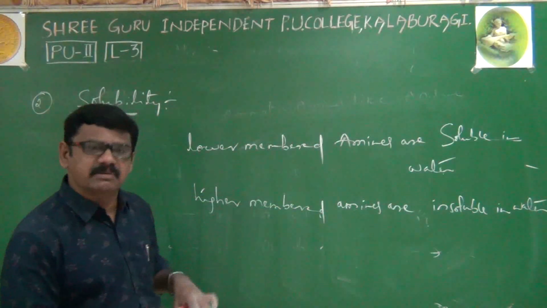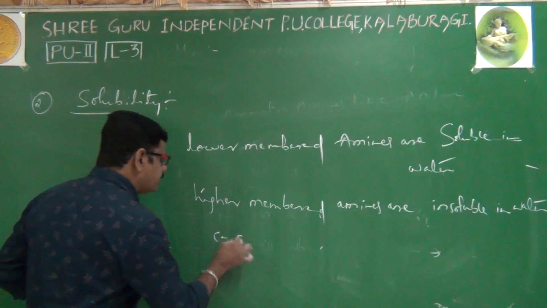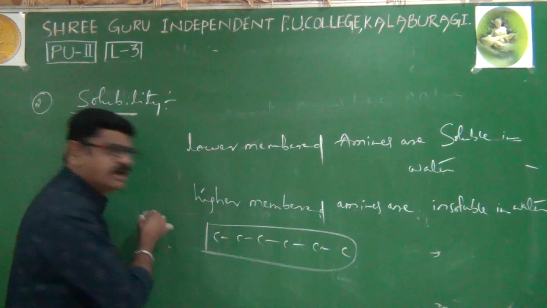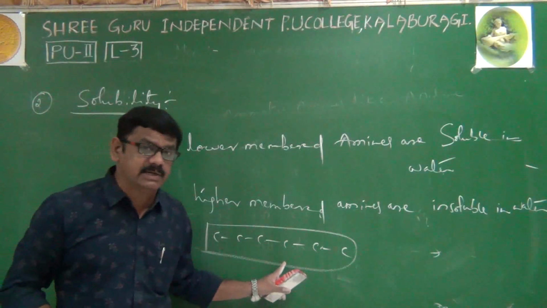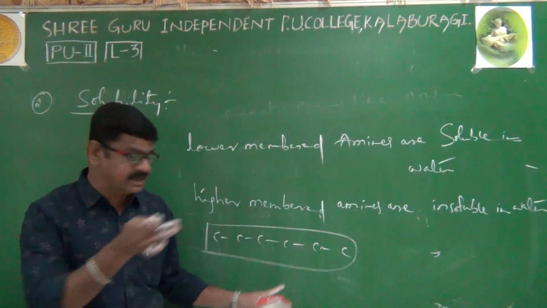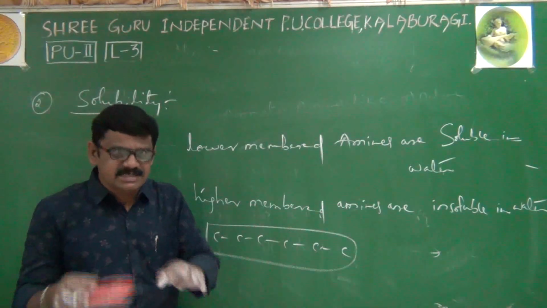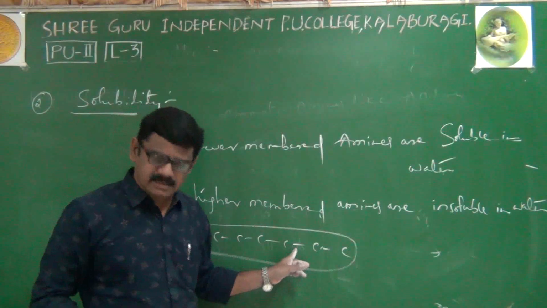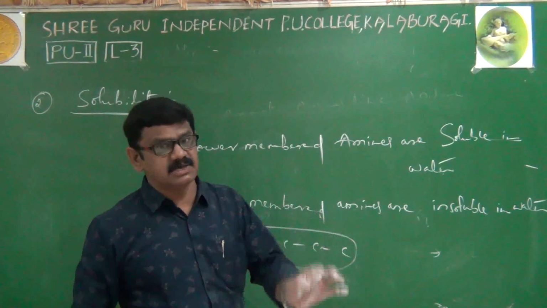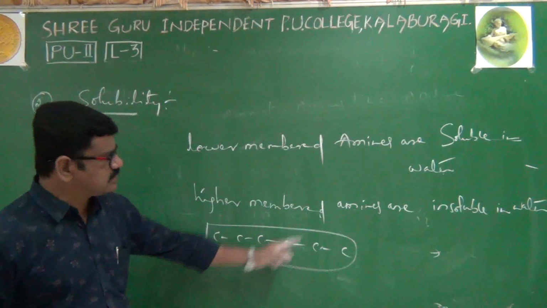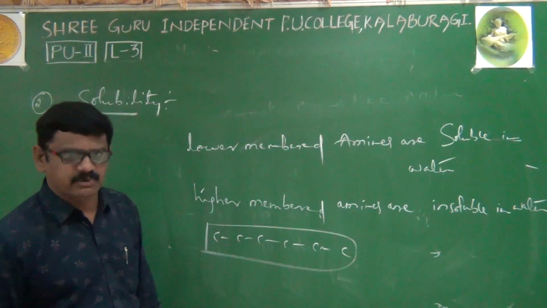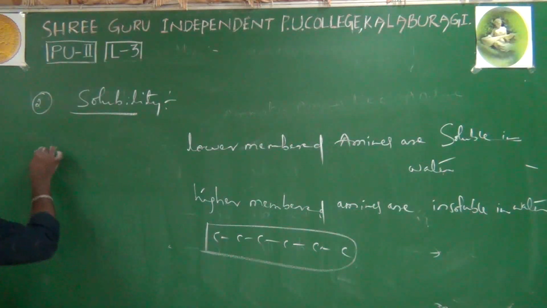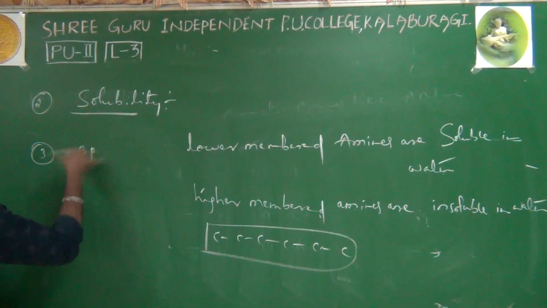Because in higher membered amines, the carbon chain is bulky. A bigger carbon chain is there, and this carbon chain is the hydrophobic part, the water-hating group. Because of the bulky alkyl group, these amines are not soluble in water. Of course, they are soluble in organic solvents.